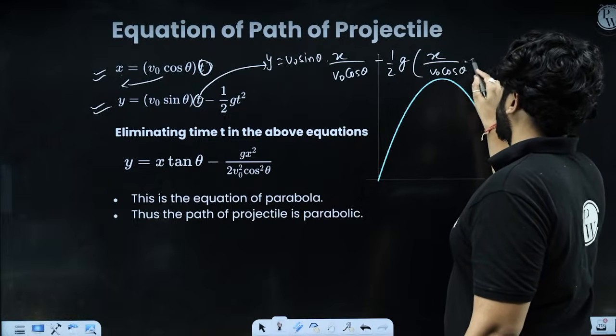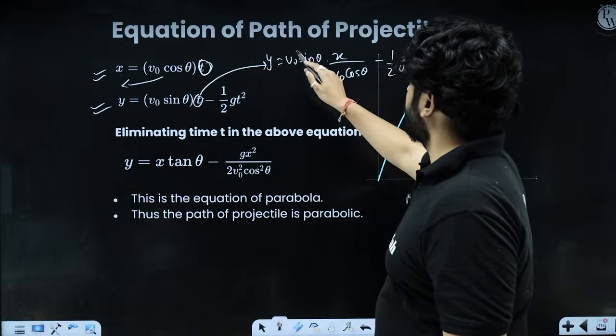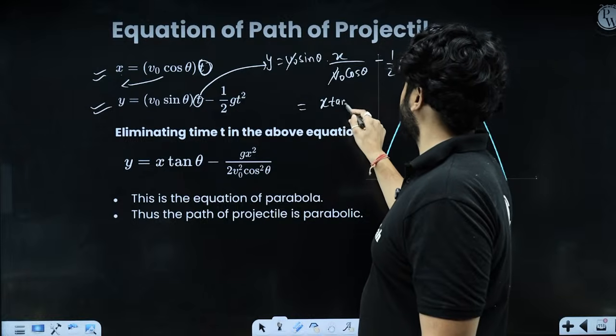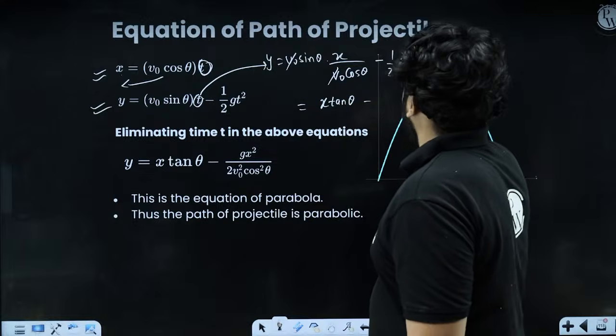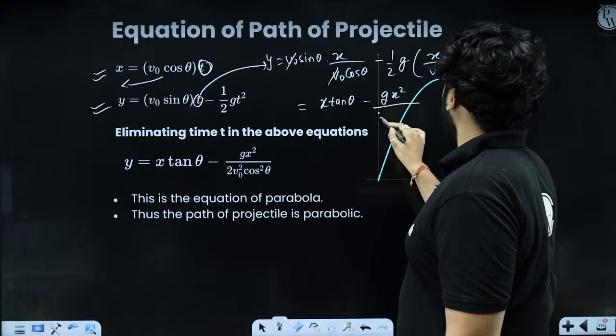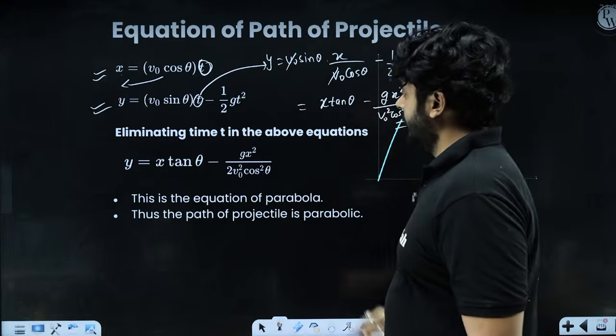We want to know the equation of projectile. So we want to know the equation of path, right? So v naught is cancelling out. So it is going to be x tan theta minus gx square upon v naught square cos square theta. Right? I hope the idea is very, very clear.